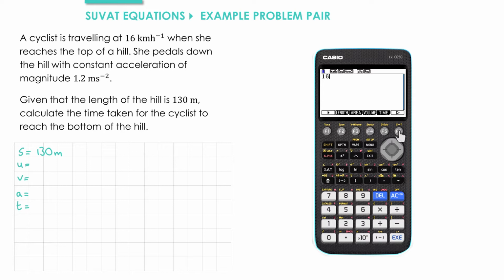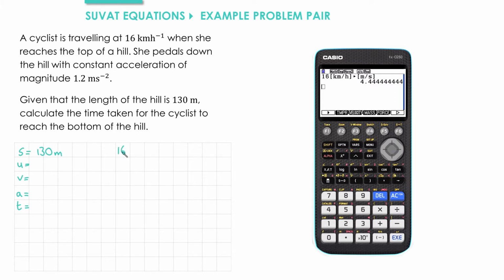We're converting a velocity, so we need to go to the next menu. We choose velocity. Then number 2 is kilometers per hour. Then we put a black triangle on. And then we choose velocity again, and then meters per second. Pressing EXE tells us it's 4.4 recurring.